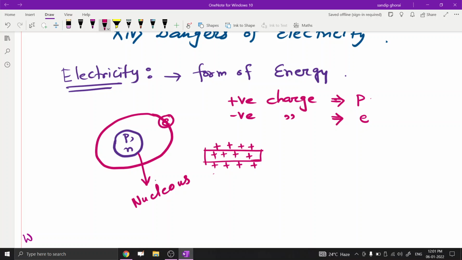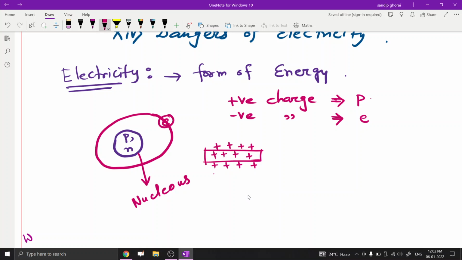Now the question is, suppose for an atom the number of protons is equal to the number of electrons. That means the number of positive charges is equal to the number of negative charges, so the atom is neutral. But if the number of protons is not equal to the number of electrons, then maybe the number of positive charges is more, or sometimes the number of negative charges is more. That means the body becomes a charged particle or charged body.